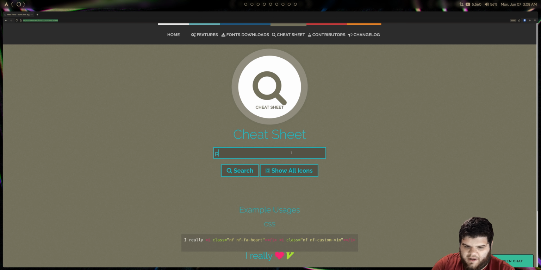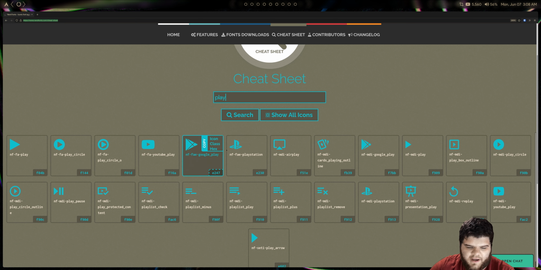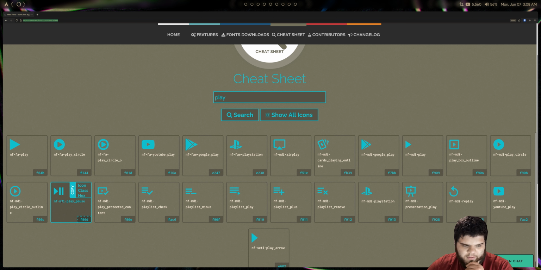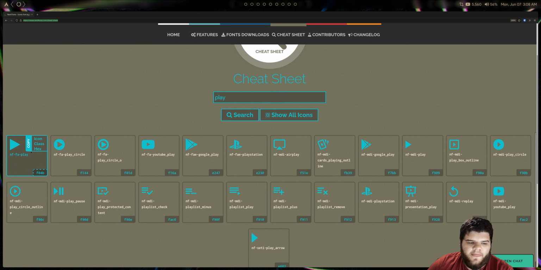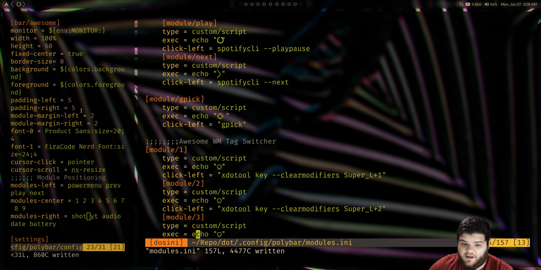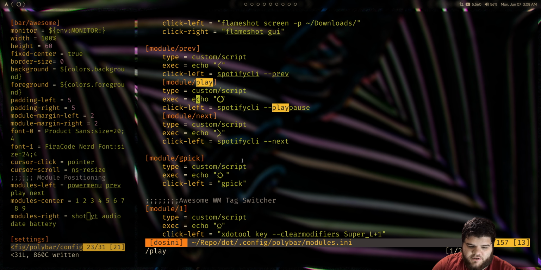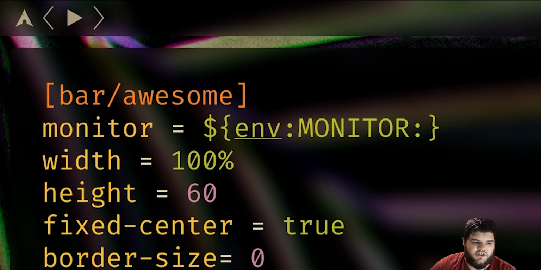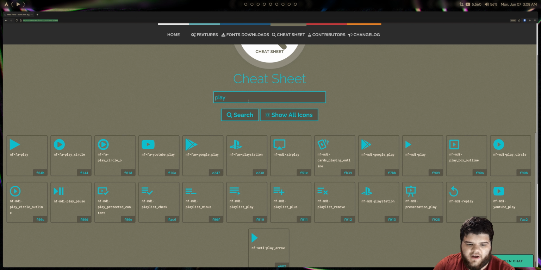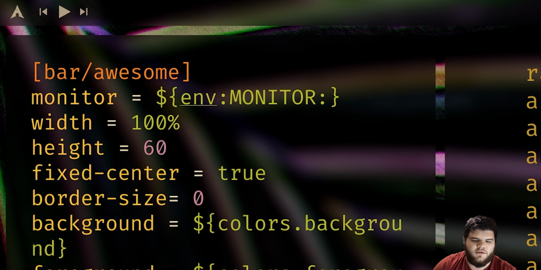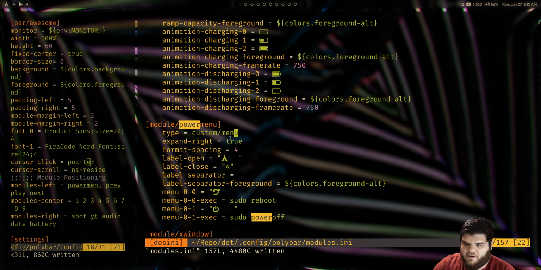So I'm going to want a play icon, so I search play, and a few come up. There's a play pause icon and a play icon. I'm going to get just the normal play one. We click on the icon and it should put that into the clipboard for us. Then I find my play icon and change it. You can see it change up there. And then we just need to find some skip icons. Okay, looks good. So now let's take a look at the other module